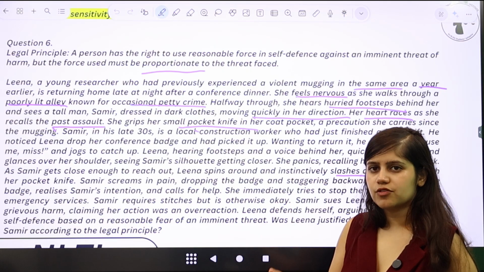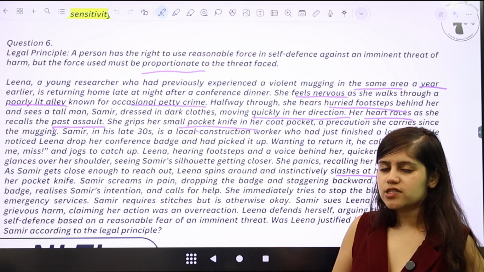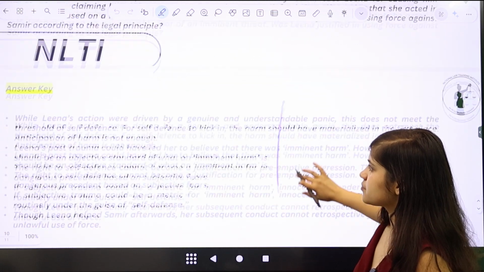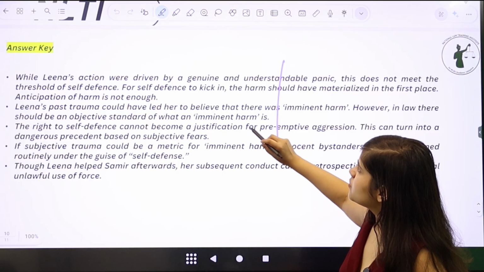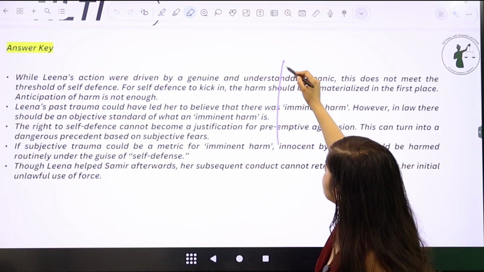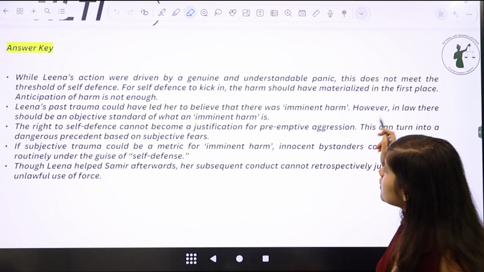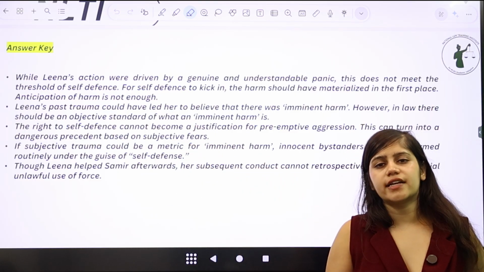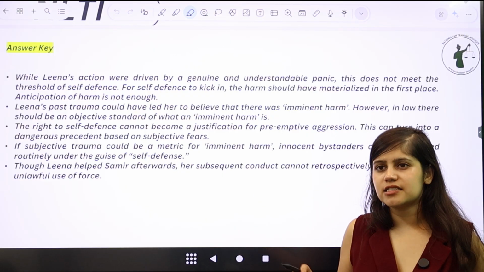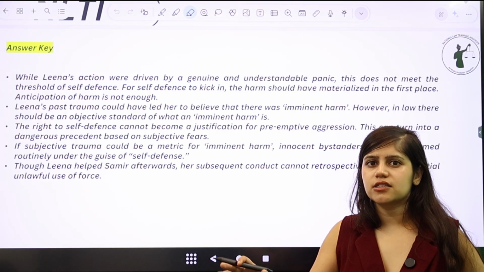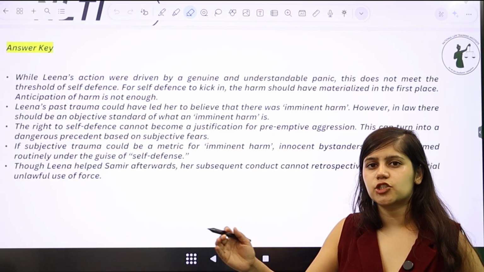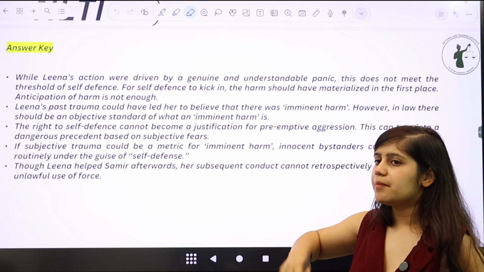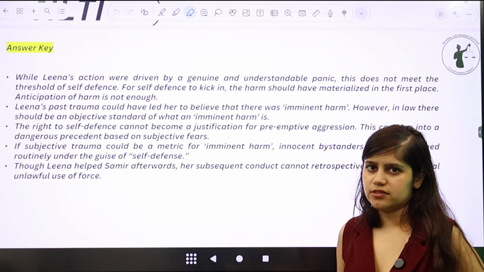But even then, if you're saying that she is responsible, then you can go ahead and say the fact that Lena's actions were driven by a genuine and understandable panic. This does not meet the threshold of self-defense, right? Which means that you can get a lot of questions in which you understand that there is merit on the other side, but that merit does not mean that it is fulfilling the threshold of the kind of charge that you're trying to prove, right? Which means that you can merit the other side but still say that it does not meet the threshold.